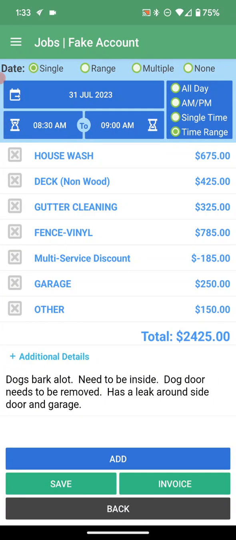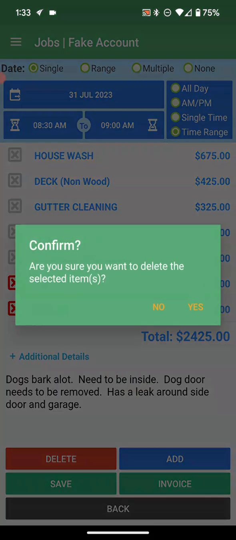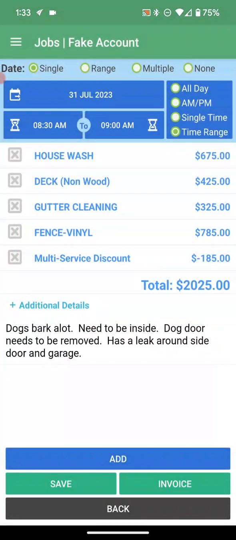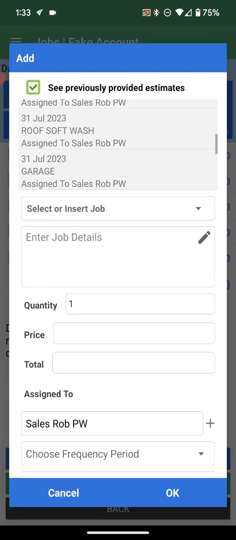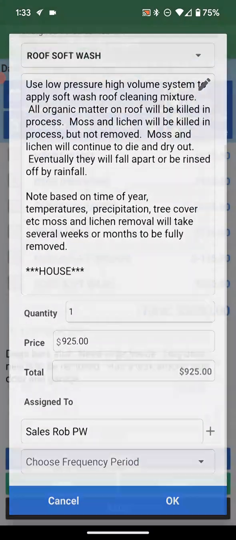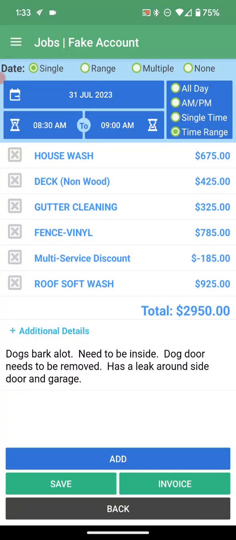If we had to, you know what, I don't want to do the garage. Let's delete that. Okay, make sure if we need to adjust the multi-service discount, we do that. How about instead, I want to add on the roof self-wash. Okay, so that's simple with all those things. The times up top are just an arrival window. That's not what time it'll get done.